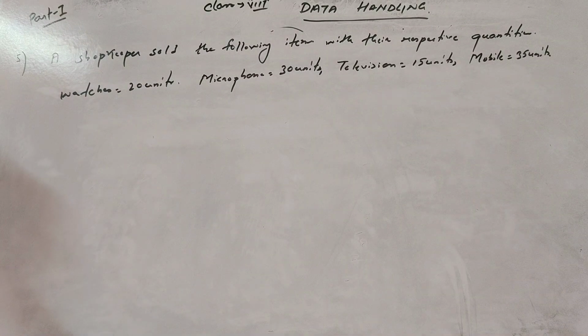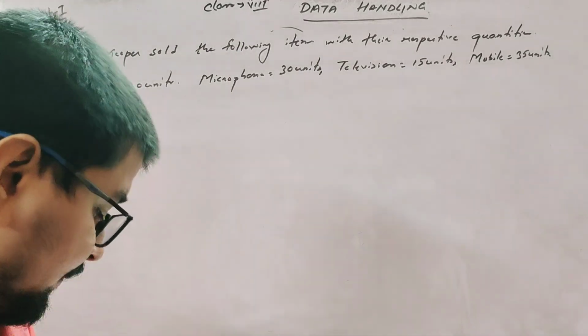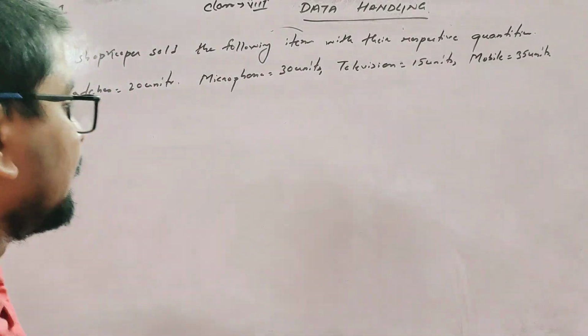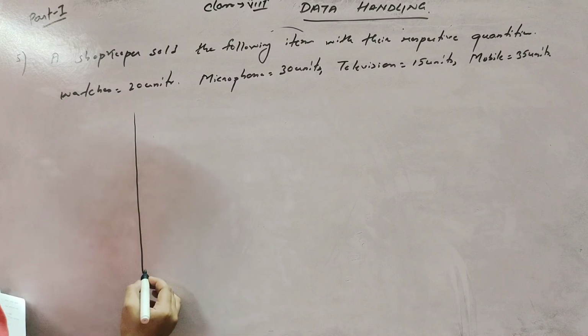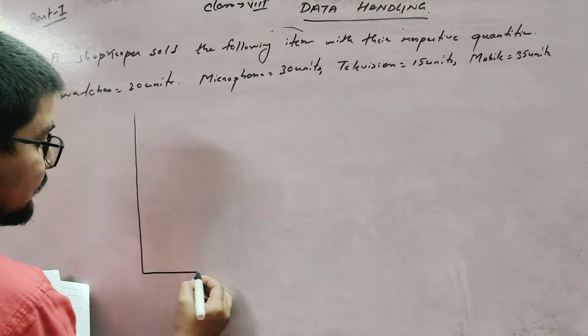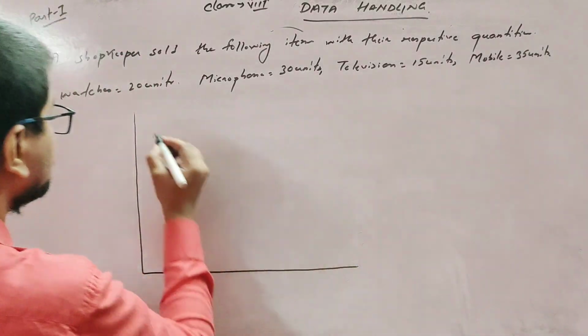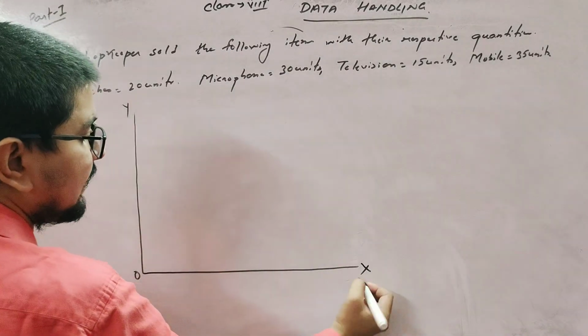The question is to represent the sale of each item. Watch 20 units, microphone is 30 units, television is 15 units and mobile is 35 units. Represent all the items in a bar graph. So first of all we draw the y-axis. I am just roughly drawing, we draw with the help of a scale. This is your x-axis, this is y-axis, this is origin.